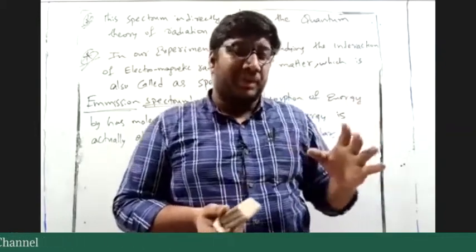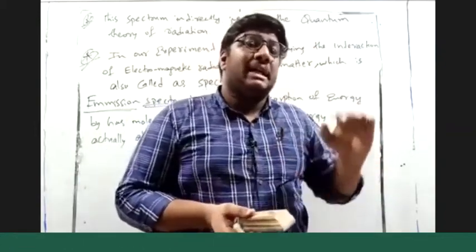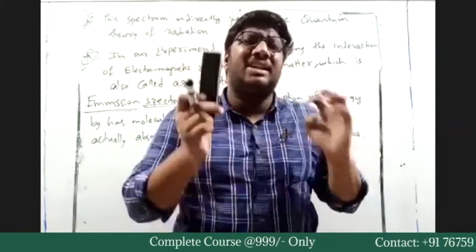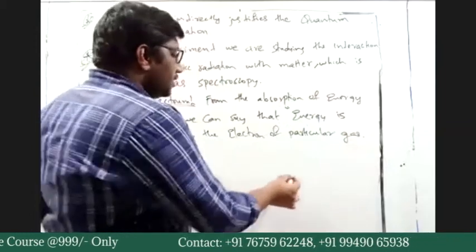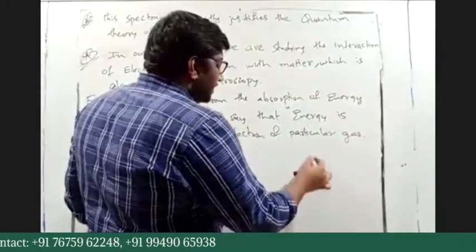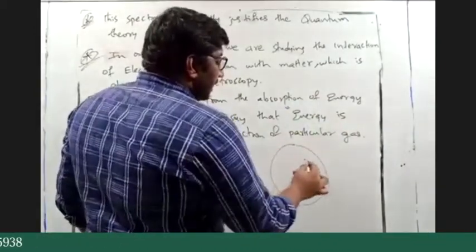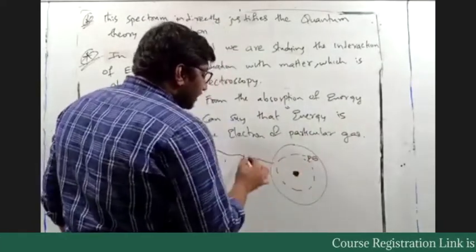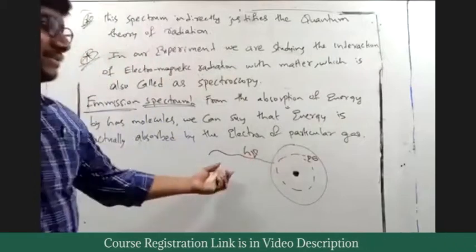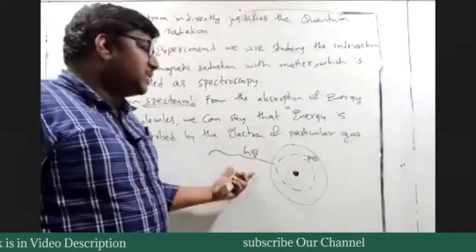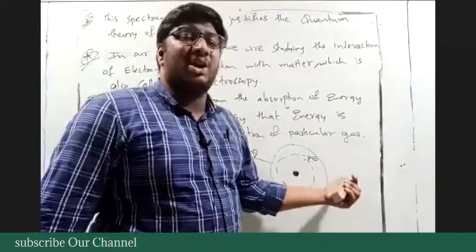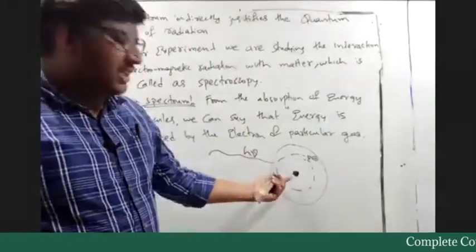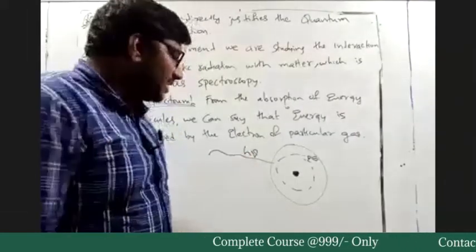That is true. So whenever an electron is present revolving around the nucleus, that electron will take the energy. Yes or no? So this is a nucleus, this is the complete atom, and the electron is present somewhere here. We are incidentally sending energy h nu, white light. This energy h nu will first interact with the electron, not with the proton or neutron.